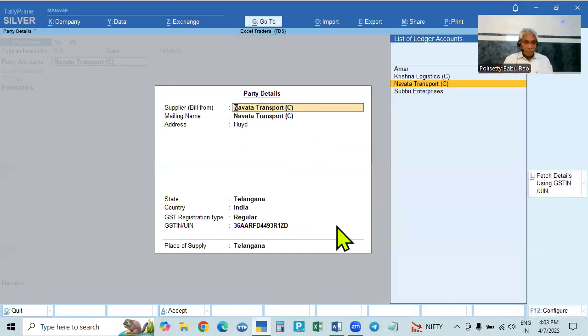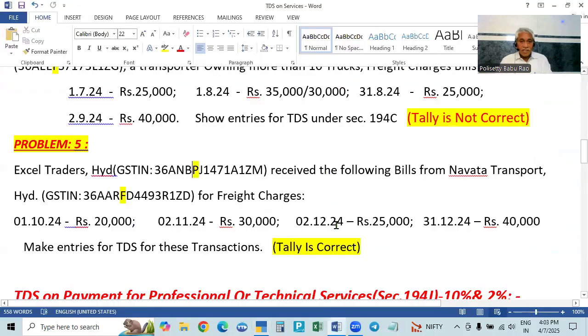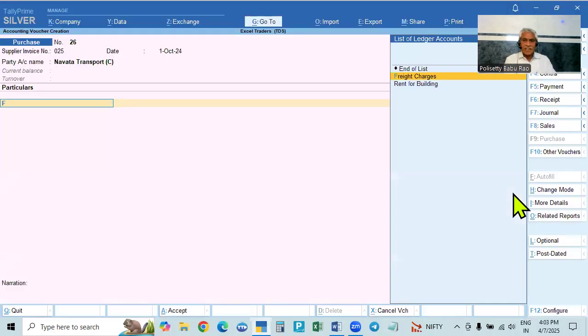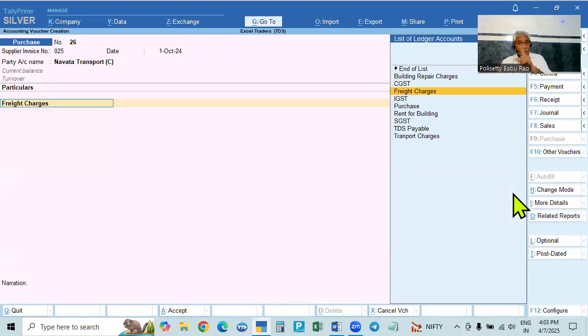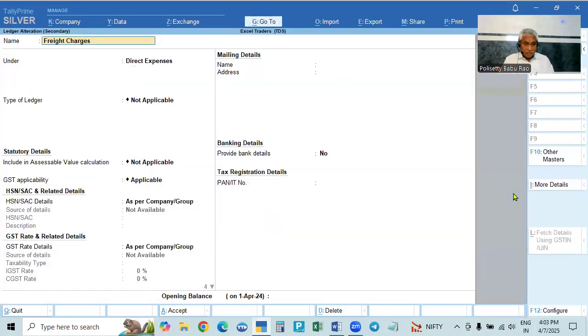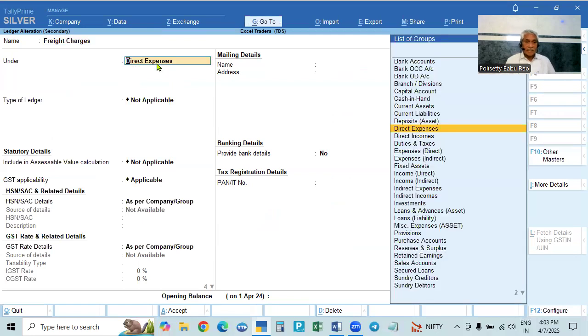Okay, accepted. Now, what is the service you are getting? Transport charges or freight charges are okay. See, freight charges. How are we taking the freight charge? In the party we enabled, and in the service ledger also we have enabled the nature of payment. So see, check up, Ctrl+Enter. I am taking freight charges, indirect expenses.